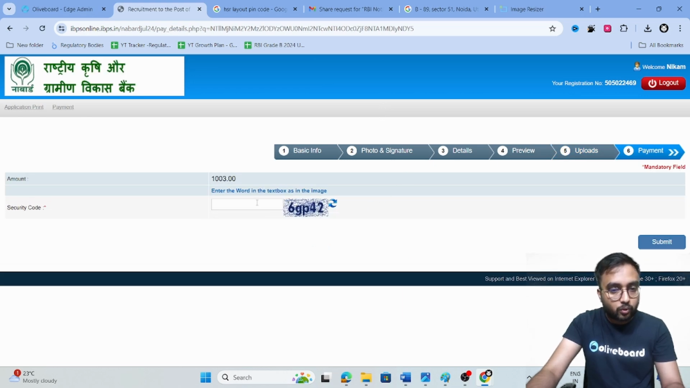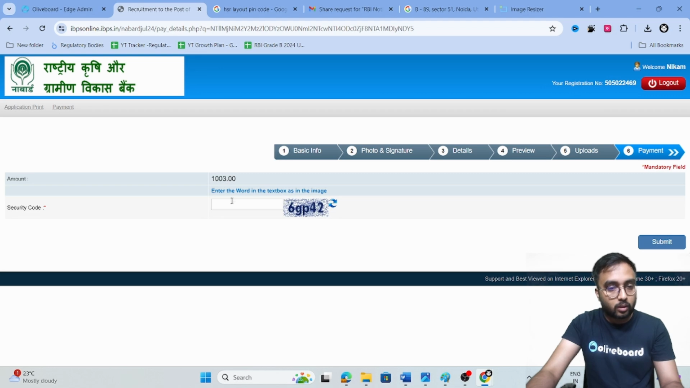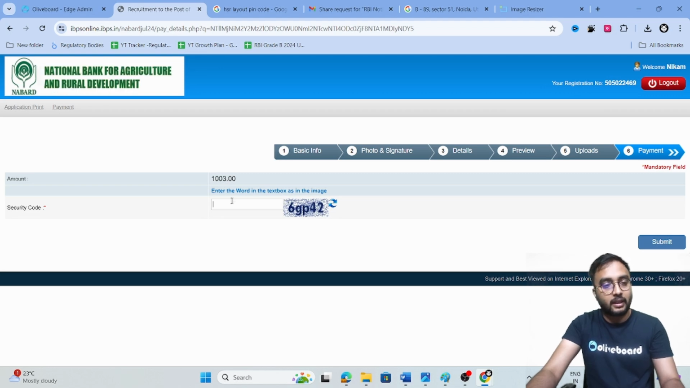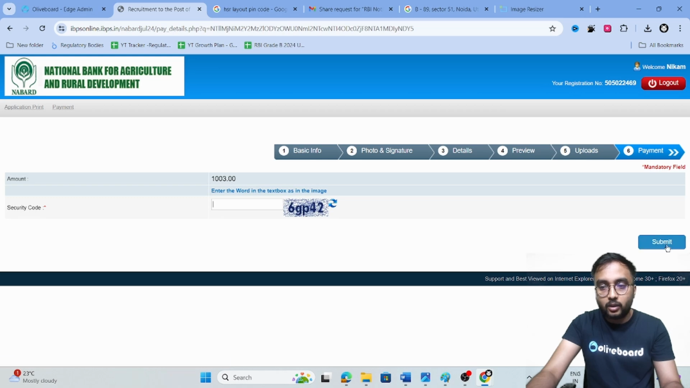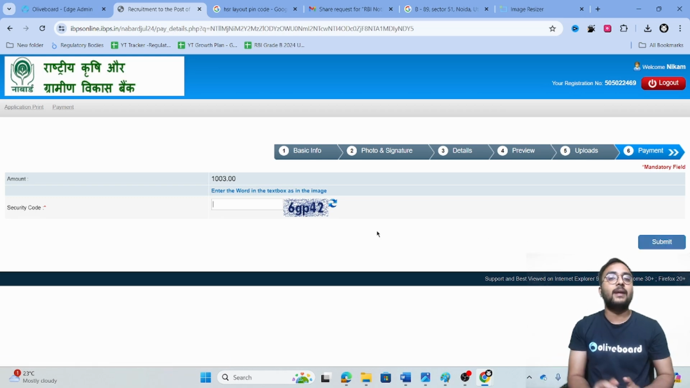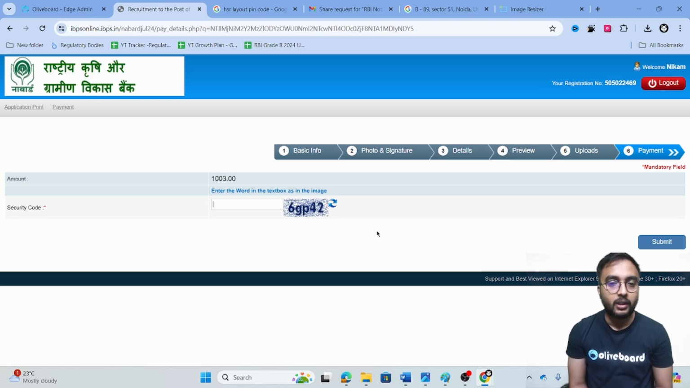Now once you fill it here, the payment mode will start. So you have to do nothing now. You can put your security code here and then submit. It will automatically redirect you to the payments page. It will give you multiple options to do the payment. So don't worry about it, your application or registration is almost done. This is all about the registration video.